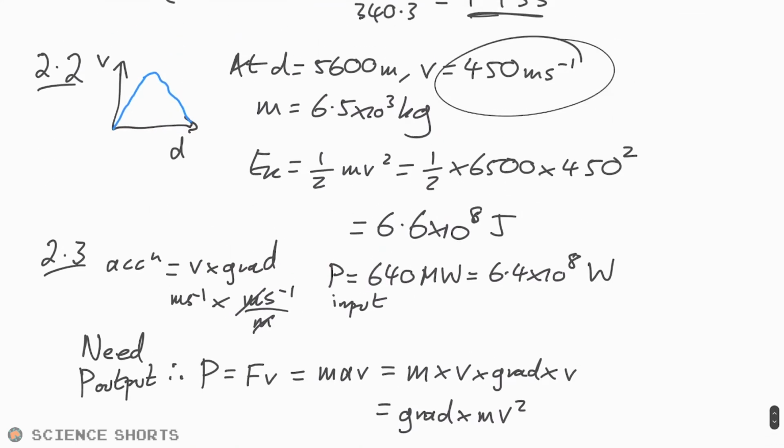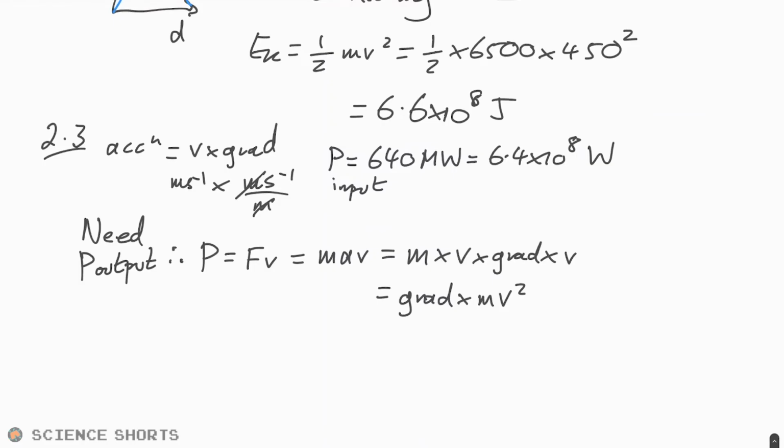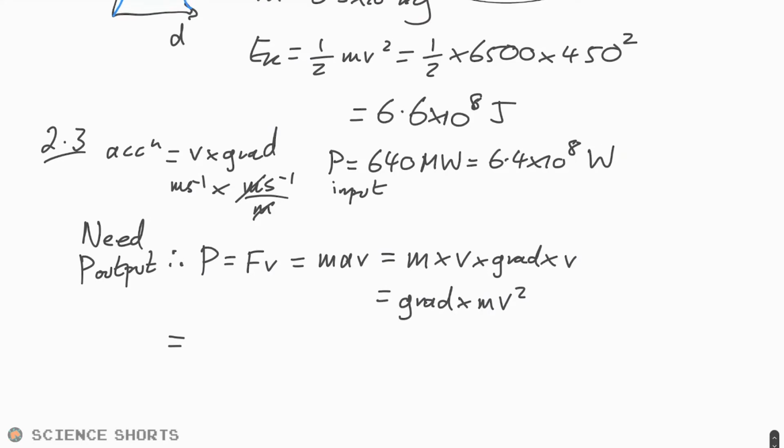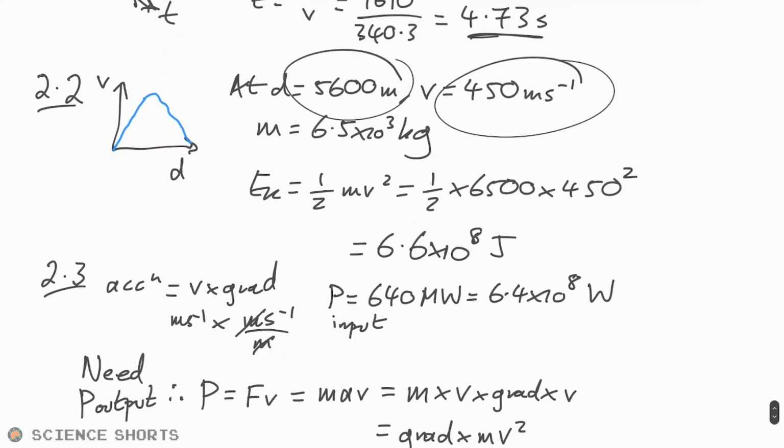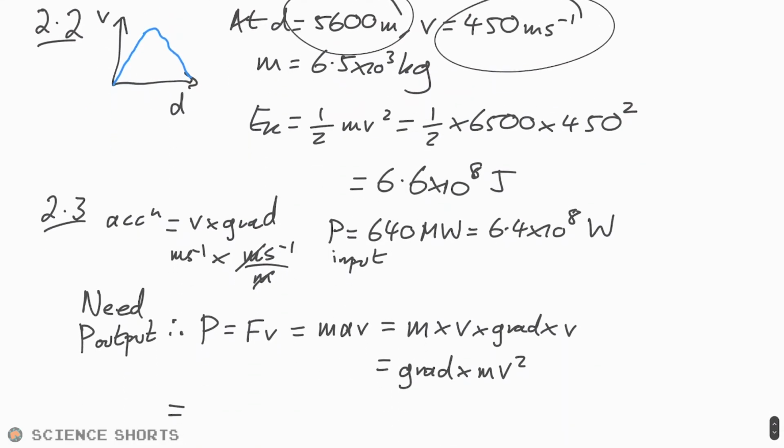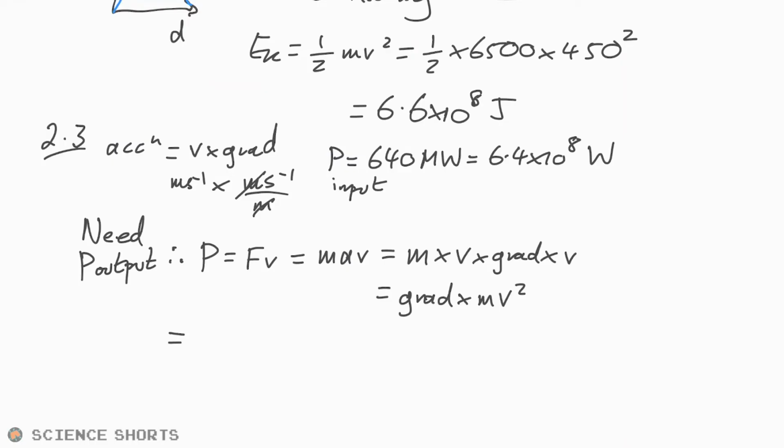So we're going to use this speed again, 450, and we just want the gradient. So let's say that the gradient is equal to something like, well, I guess we can just use what we've been told here, can't we? We can just use those values. Yeah. Let's do that. So the gradient is going to be equal to the speed, essentially divided by the distance.